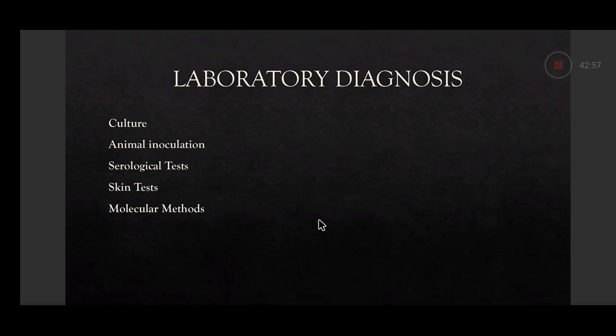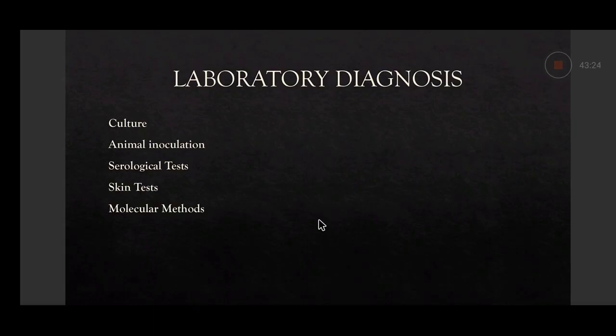Some parasites can be cultured in the laboratory, but it's not routinely available. Those which can be cultured are Entamoeba histolytica, Giardia lamblia, and Leishmania donovani. Then comes animal inoculation, which can be useful for detection of Toxoplasma gondii and Babesia species in clinical specimens, but is not used nowadays.